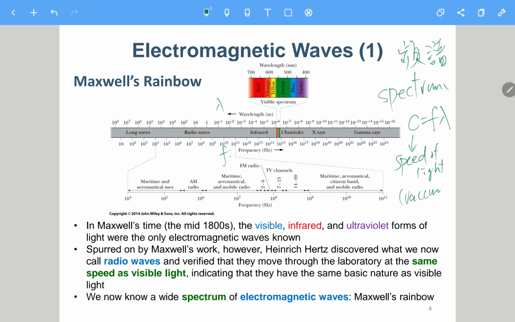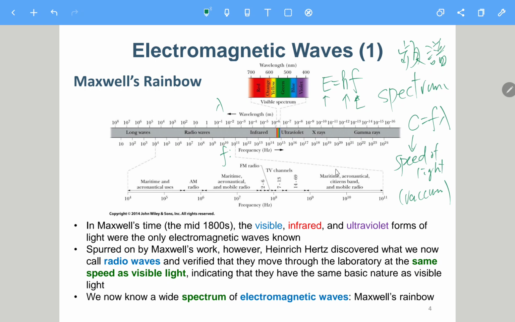真空, vacuum. And if the frequency is higher, we say the energy of a photon is larger. So the equation is E equals hf. This is the energy of a photon, h is the Planck constant, and f is the frequency of the EM wave.